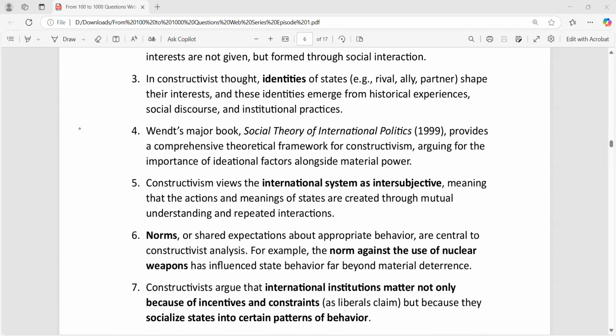Now, this is important. Alexander Wendt's book is given over there, The Social Theory of International Politics. That is an important book. Constructivism views the international system as subjective. That is very important. That means the same thing can be interpreted differently.